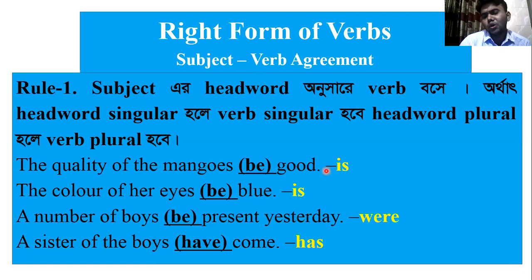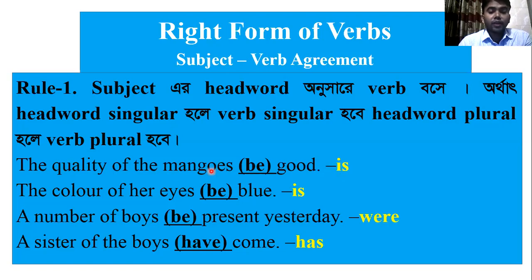Before that, we have to know some things: be verb and modal verb. What are they? Most of the students are very well known about be verb. Be verbs are am, is, are, was, were, be, being, been. All these eight verbs are be verbs. And here, the quality of mangoes be good. Here, what can be used?